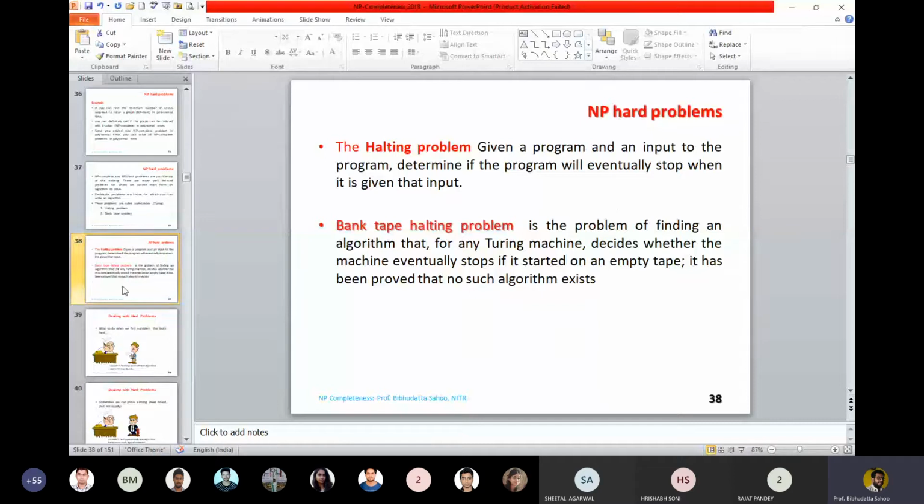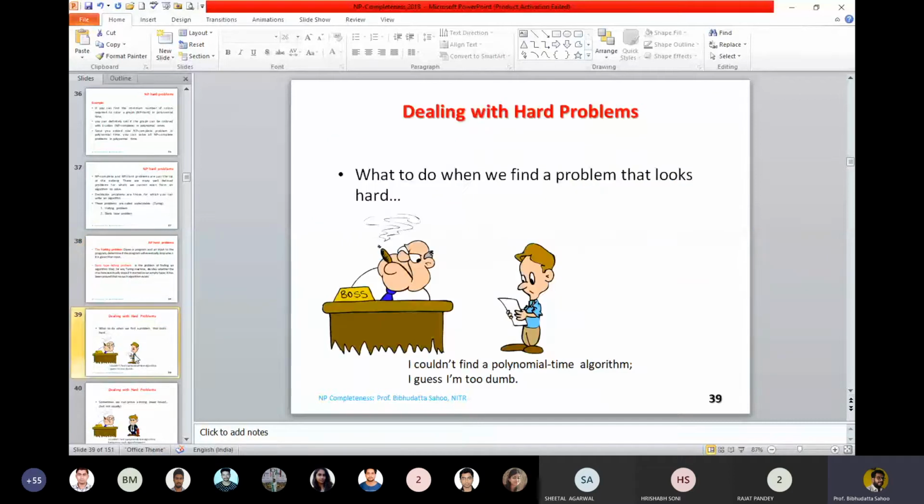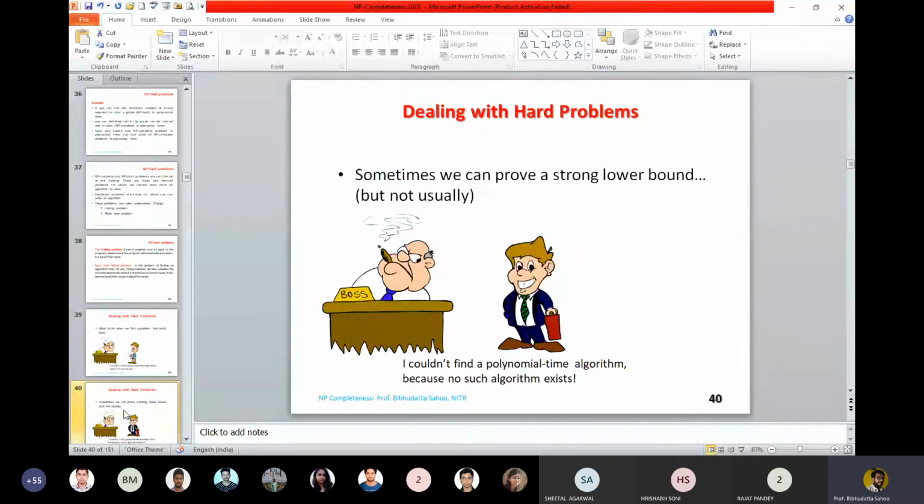Second problem I am not discussing. This is just some of the frictions. What do you do when dealing with a hard problem? What is a designer's choice? What to do when you find a problem that looks hard? So what is the answer? Look into the answer. I could not find a polynomial time algorithm. I admit that I guess I am too dumb. That means I'm not able to find the solution. Maybe I'm not able to work it out.